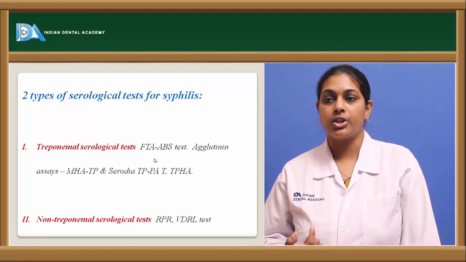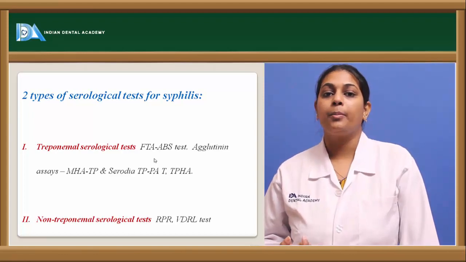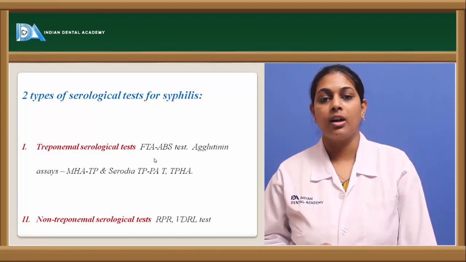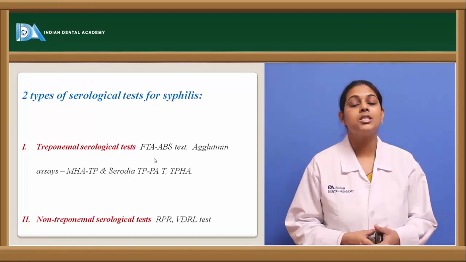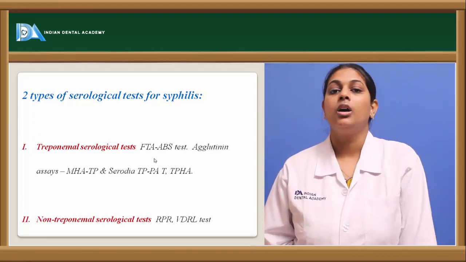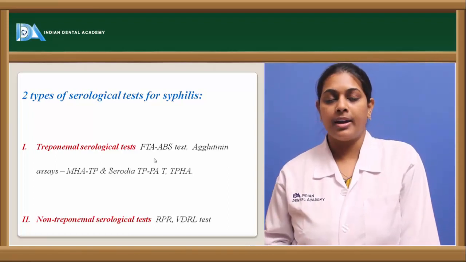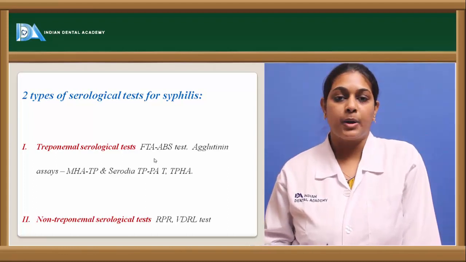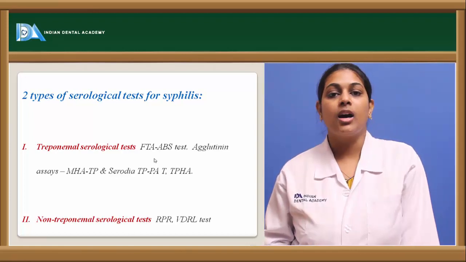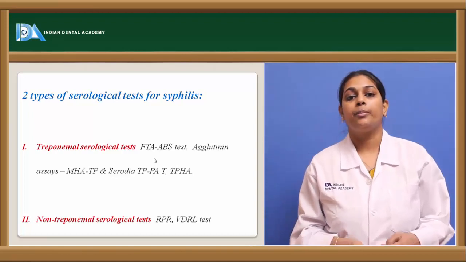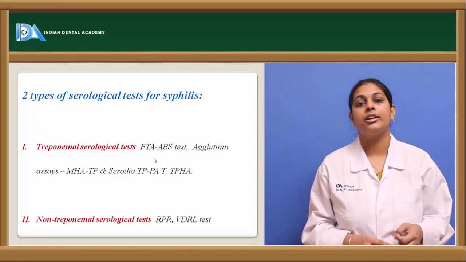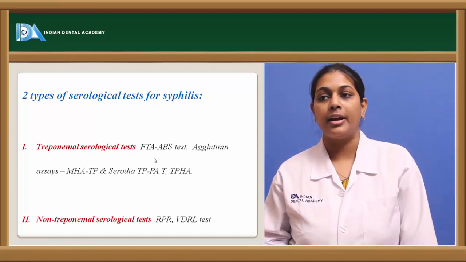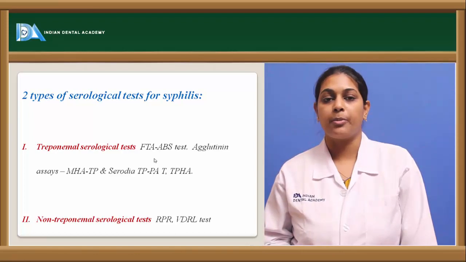Next, coming to the other agglutination test, that is the microhemagglutination test, where the patient's erythrocytes are taken and placed in a well in a slide. Erythrocytes from the patients are exposed to the antigens derived from an experimental animal such as a rabbit or a mouse, and the hemagglutination, showing clumping of these erythrocytes with this antigen, shows that the patient is infected with syphilis. The other type is the Serodia, that is the Treponema pallidum hemagglutination test.